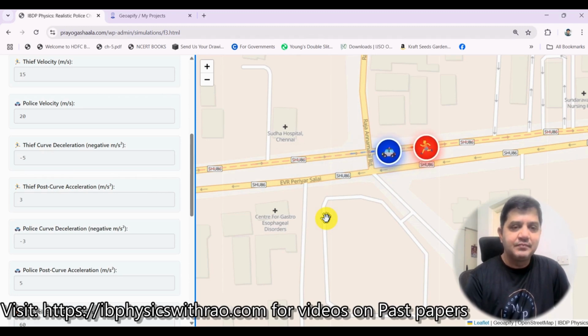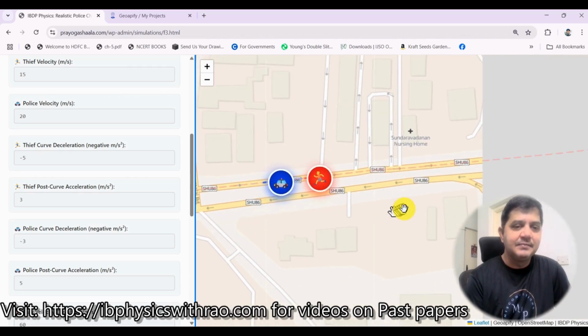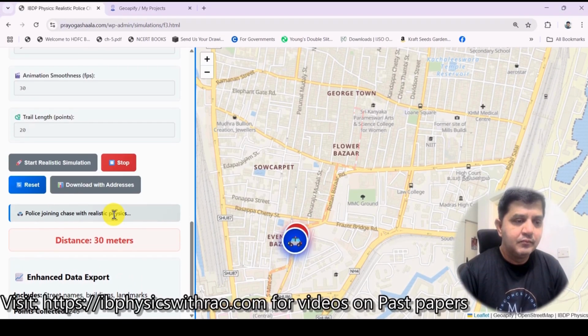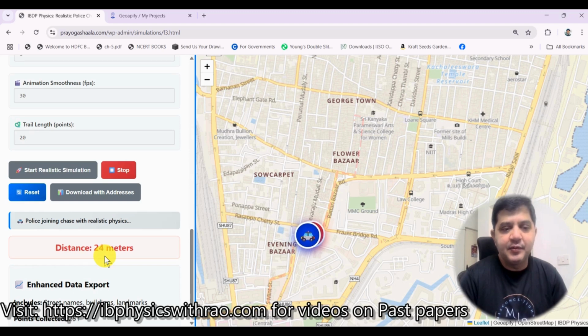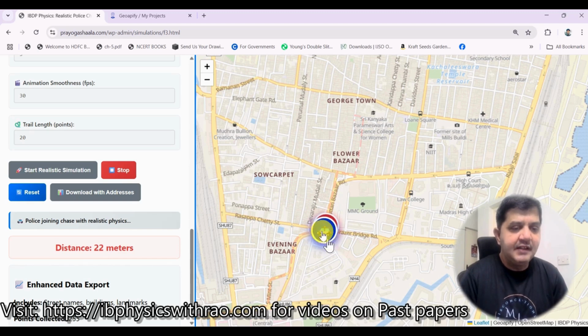So sometimes the acceleration increases, and that's what I have done here. As you see, the distance between the police and the thief is now reducing. It has almost come to 19, 18, 20. Sometimes it is increasing, depending upon the curves that we have. Even if there's a small curve, the map appears to be straight, but there could be a small curve over here. So even then there's a deceleration and an acceleration continuously, and that is why these differences are being seen.